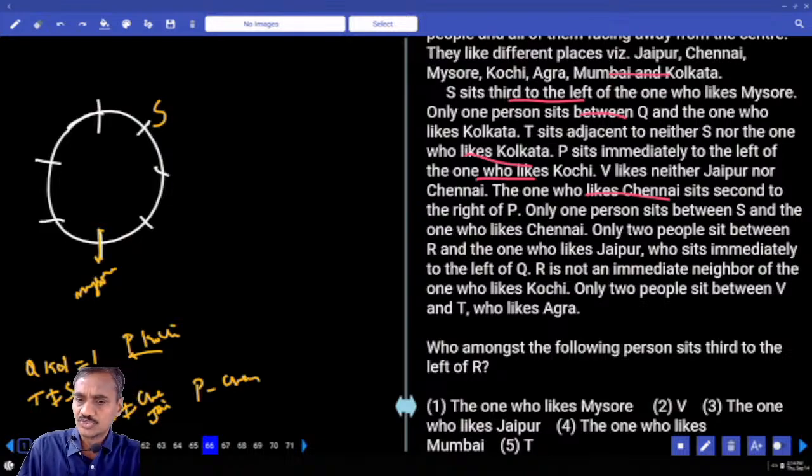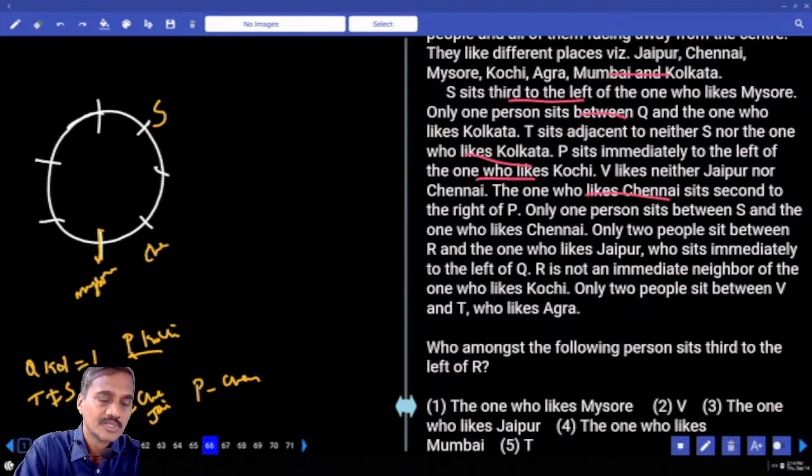Chennai, and there is only one person between S and the one who likes Chennai. Between S and the one who likes Chennai, there must be exactly one person. Then can you have Chennai at this place?